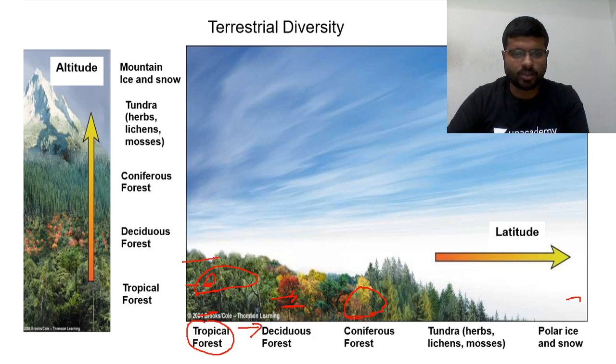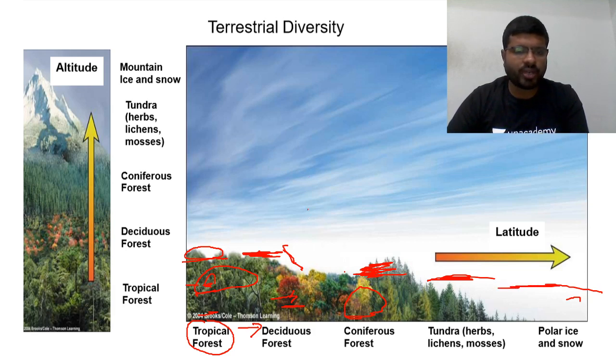This is the equator, around the equator. This is between 20 to 30 degrees, where deciduous forest will be. Then coniferous will be around 60 degrees, then 70 degrees, and finally 90 degrees.